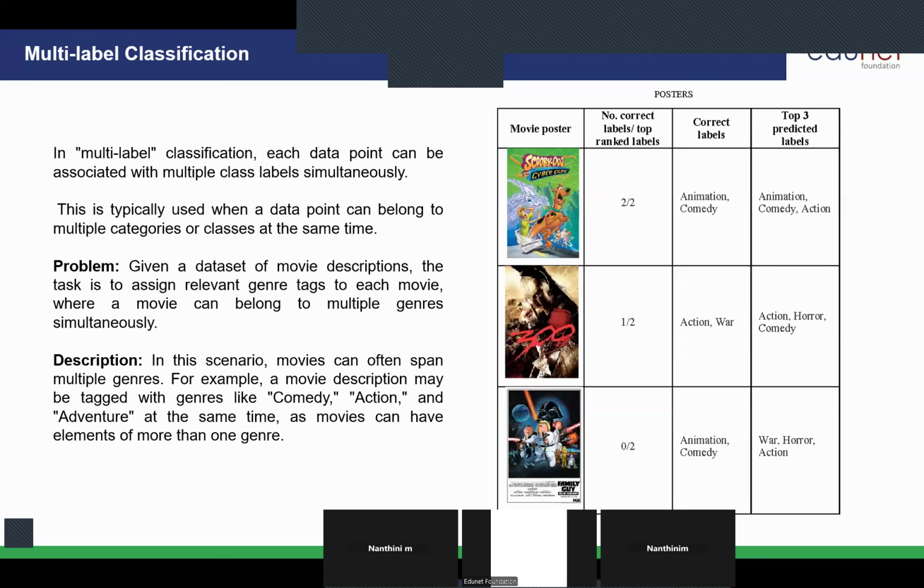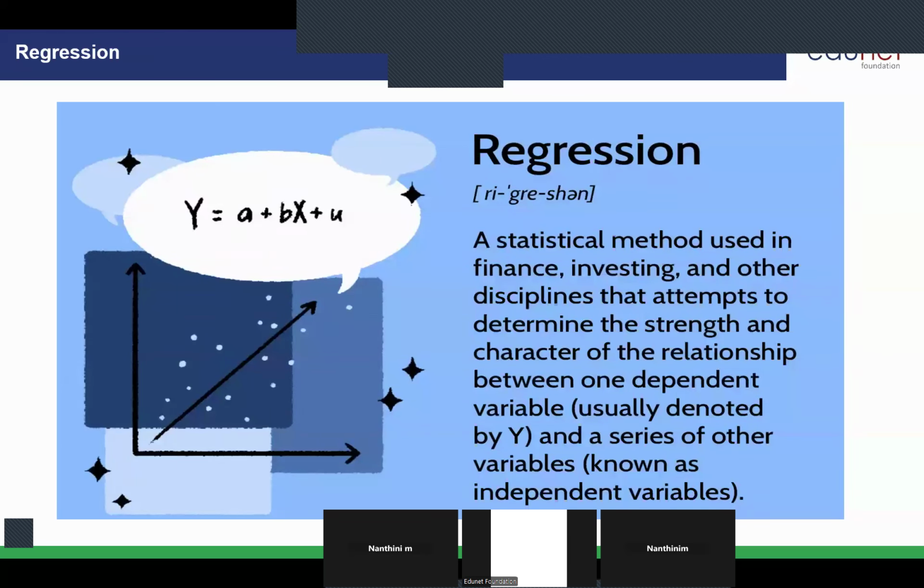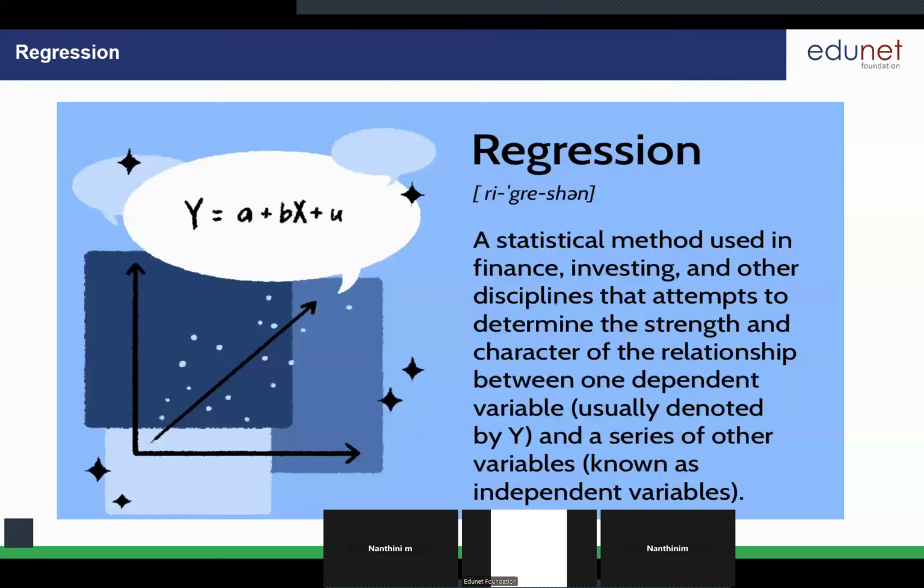Any queries? Shall we move on to the next slide? Okay. So coming to the regression, as I mentioned earlier, when we are talking about regression, if we want to predict a number based on the previous data, we will be using this regression concept. So the example here is, suppose we want to find the temperature. If the temperature is hot, then it will be 35 degrees Celsius, right? So the outcome is a number. Where if it is warm, then 30 degrees.